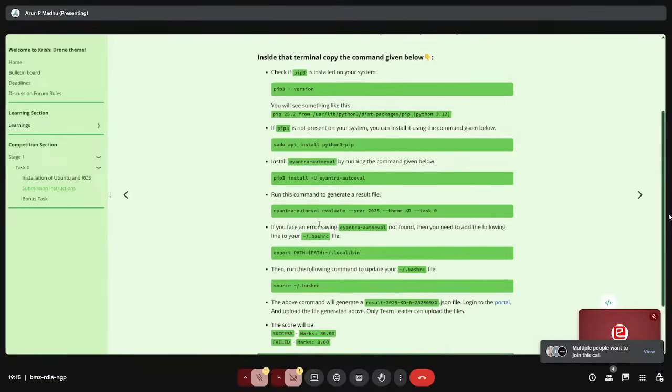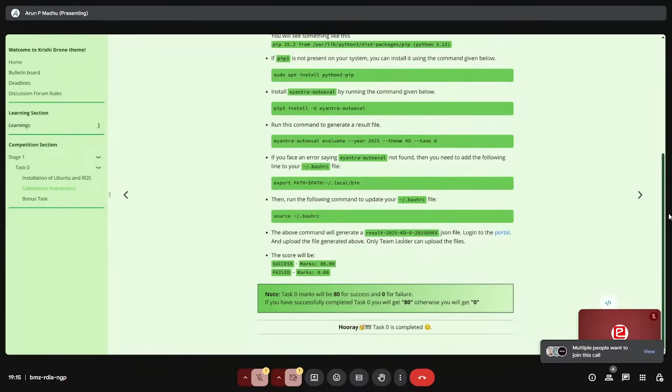When you run this command, eYantra auto eval evaluates your setup, and you will get a file called result 2025 KD0 2025 09 XX. This will depend on the theme. Instead of KD, there will be CB, HB, things like that. According to your theme book, you will receive something like that. I am only taking the instance of the Krishi Drone theme. This kind of JSON file is the file you are supposed to upload on the portal.